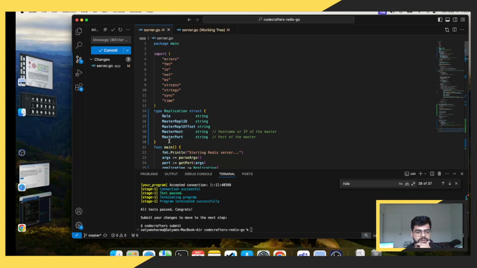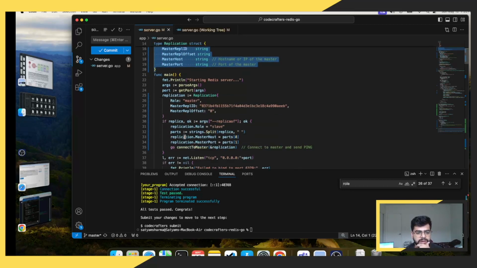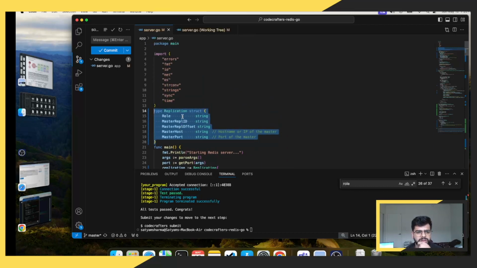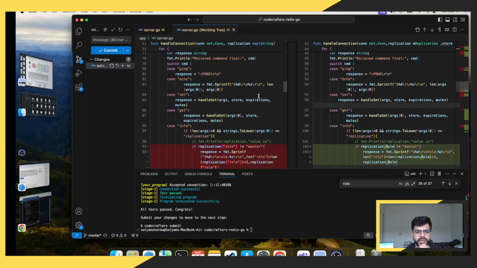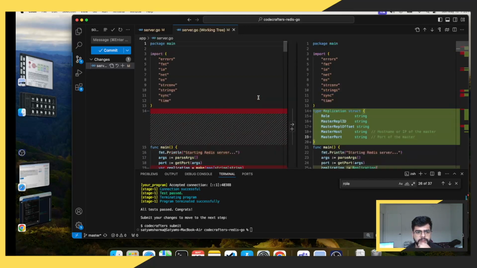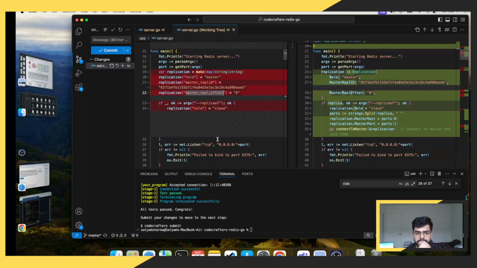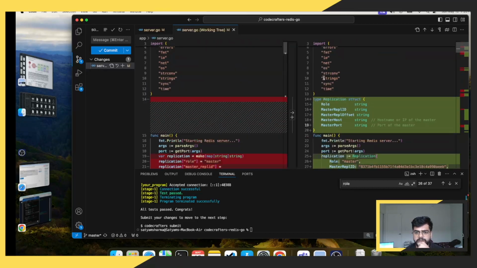So previously, what I was doing is I was just adding some replication string value, probably. If I go into working tree, I think I would be able to see. Yeah. So here, I was just making a map variable for replication where I stored role, replication ID, and offset, and then I passed it. So now I made a struct data structure using that, and I'll also be storing master host and master port. So there will be a lot of new variables coming inside this replication data structure. I'll be adding it all here.